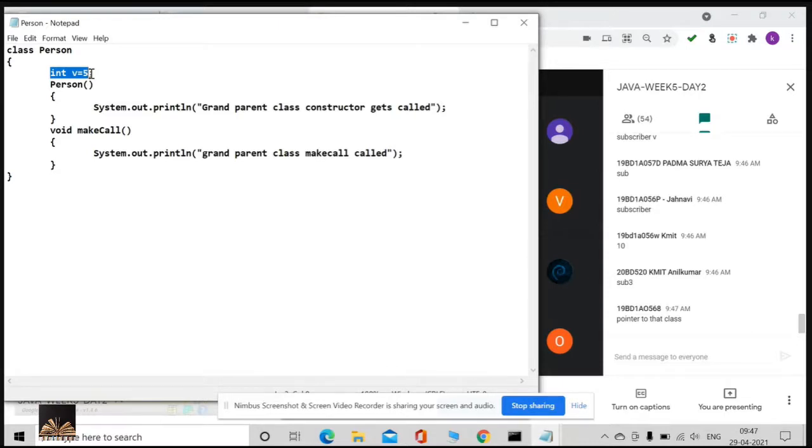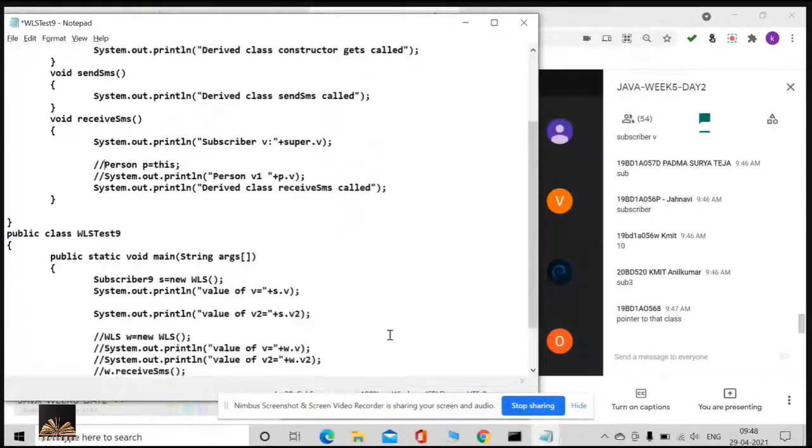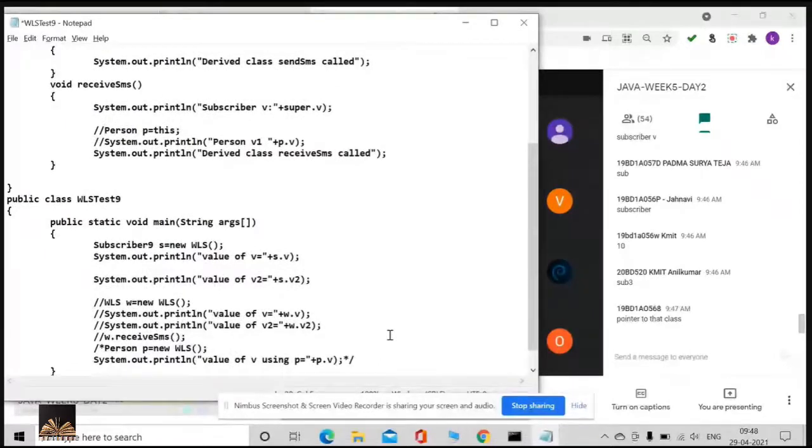That is the reason. Any parent class reference can be pointed to your derived class object. Yes or no? Right? Any parent class reference is going to be referred with a derived class object. So what is going to happen is, I'll just do this. I'll uncomment this. This is not required. I'll remove.